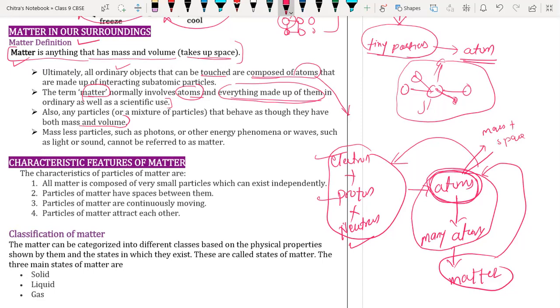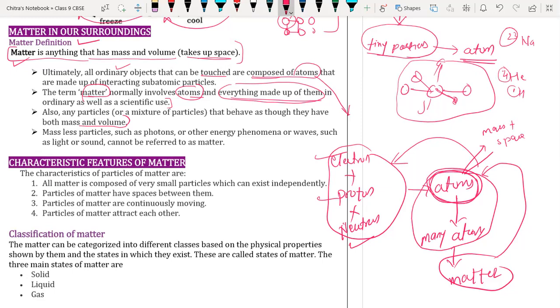Like we have discussed the atomic mass of sodium. What is the atomic mass of sodium? It is 23. Hydrogen has atomic mass 1, and helium has atomic mass 4. These are the small units of the atom.